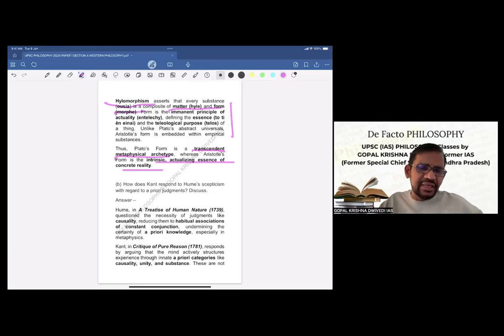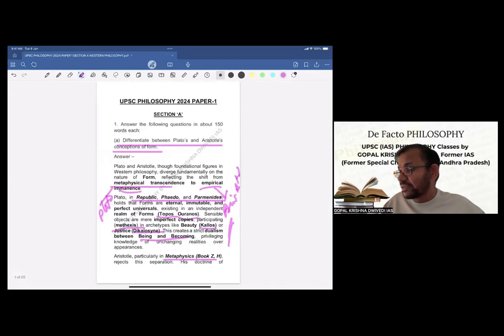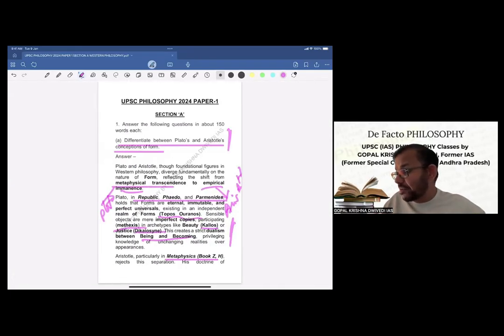Now, you may be seeing that in this answer particularly, we have not used any critical evaluation line or even paragraph, because as you know, this is 150 words, so very few words are available. Secondly, the directive itself says differentiate between.